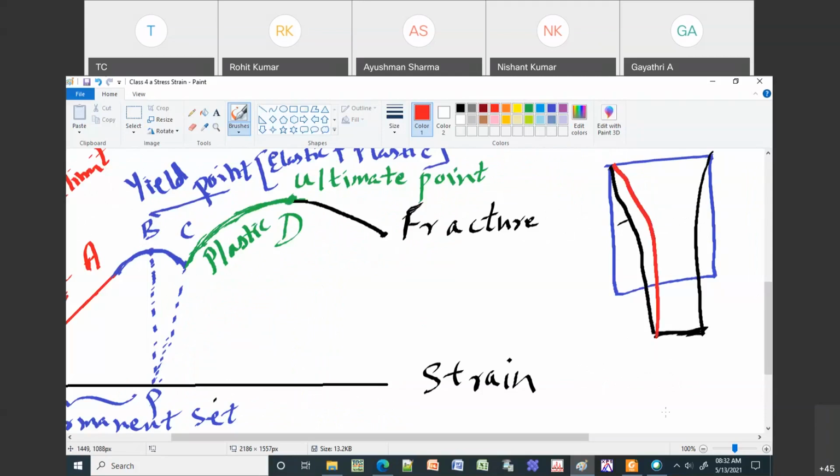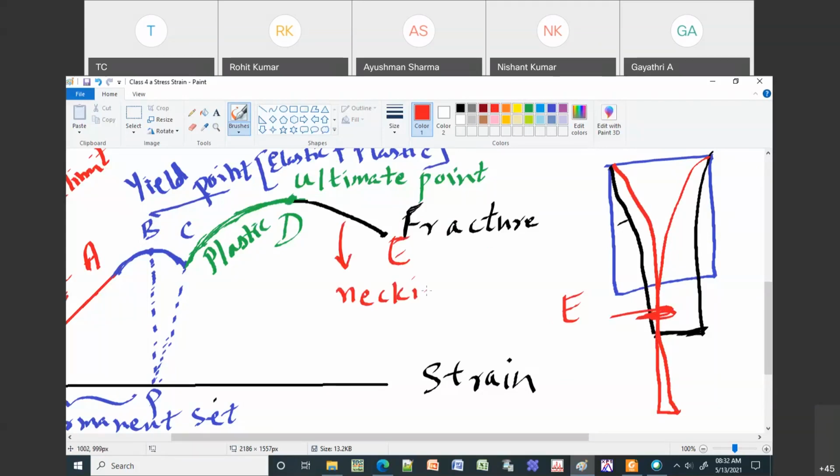The length is going to increase. At the same time, the diameter is going to be decreasing. And then what happens? At some point, it's going to break. Okay, so this is your fracture point, which I will denote as E. E is the fracture point where your material is going to break, and this region is called necking.